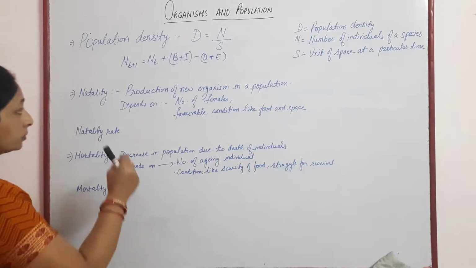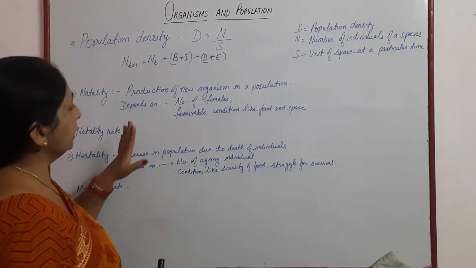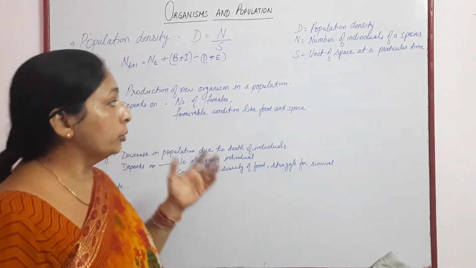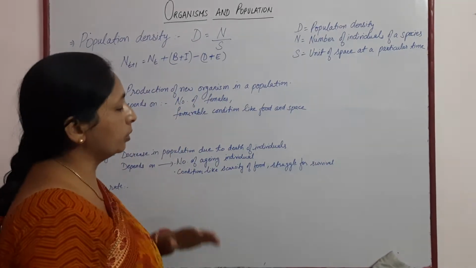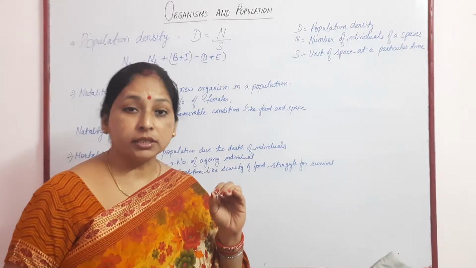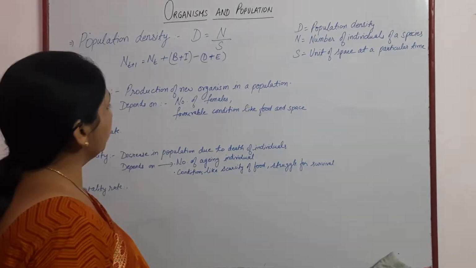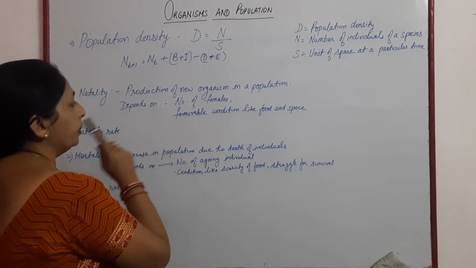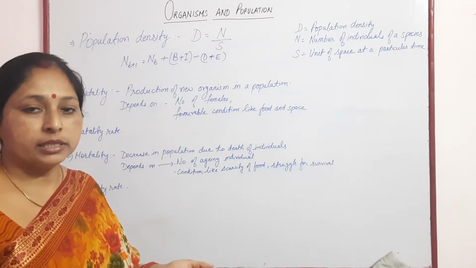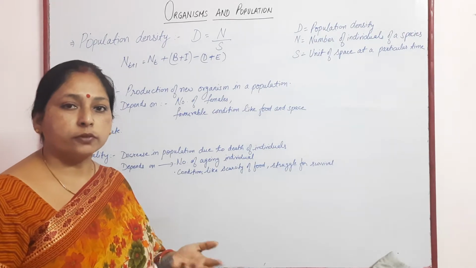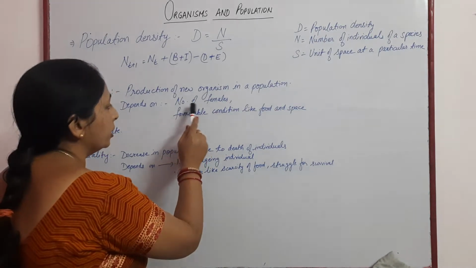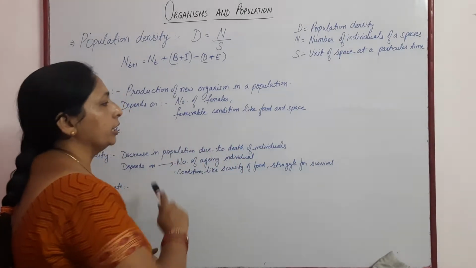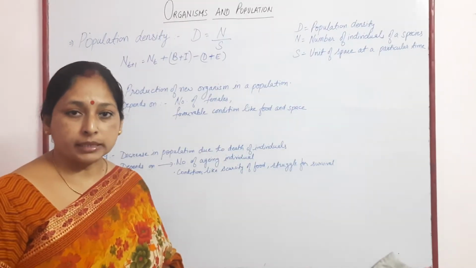So, natality. Natality refers to the production of new organisms in a population. If you are writing the definition, then the production of new organisms in a population is natality. It depends upon the number of females in that area, because females are the producers of new offspring, and secondly on favorable conditions like food and space.